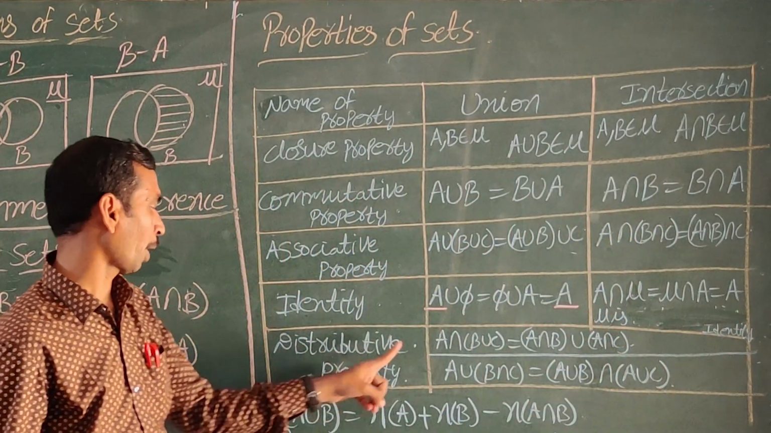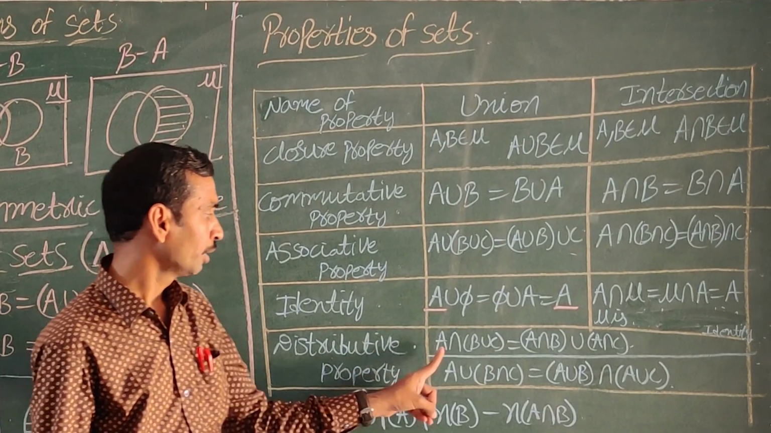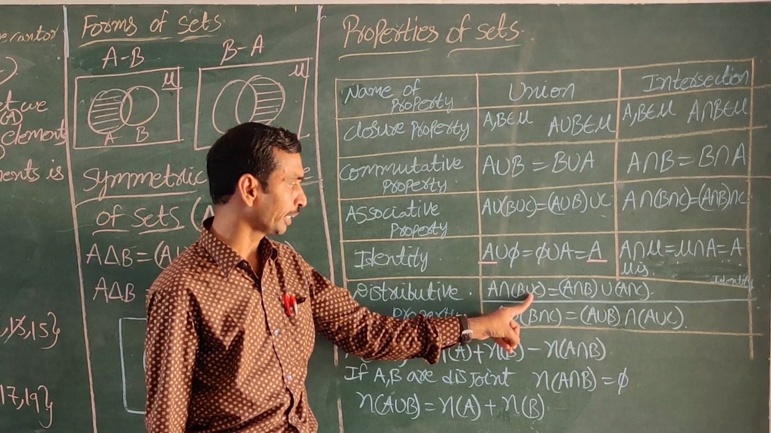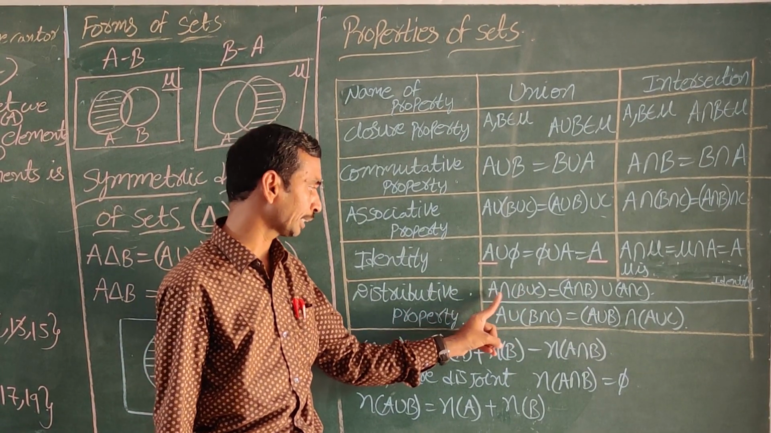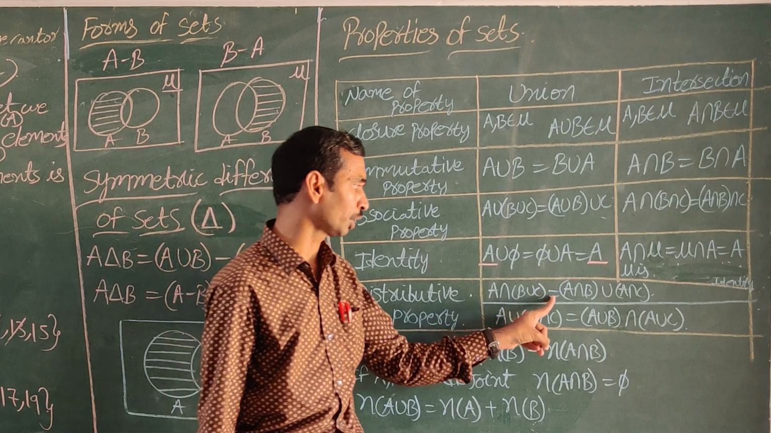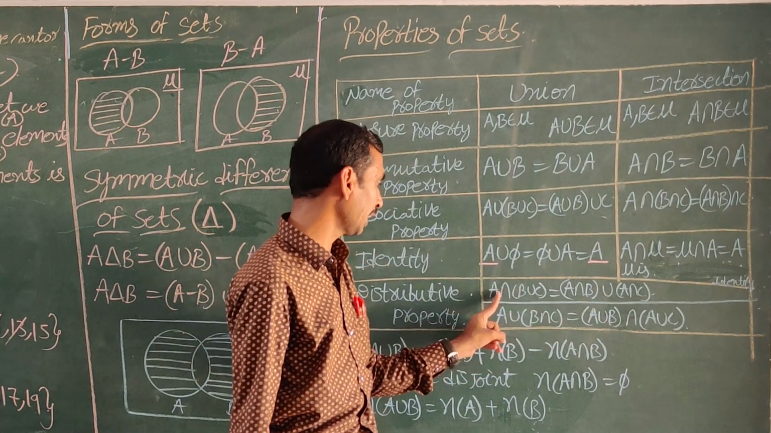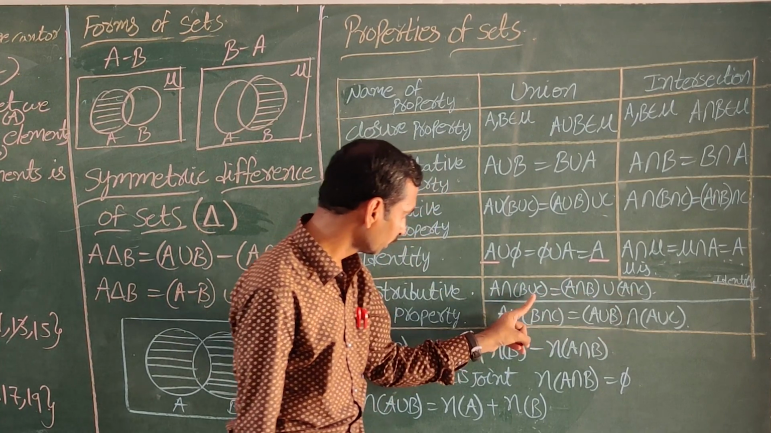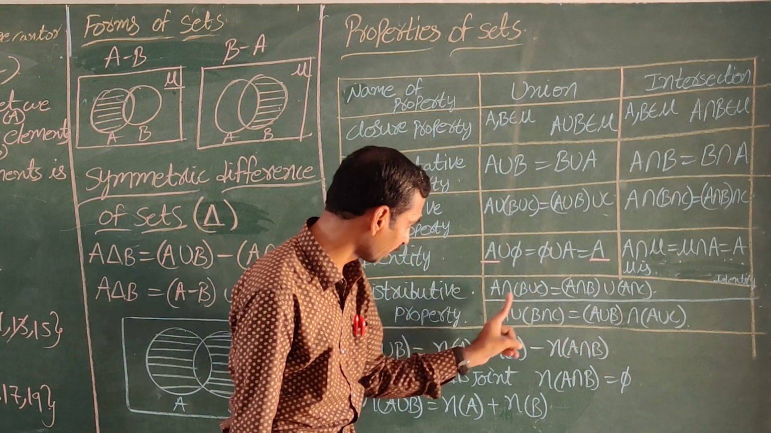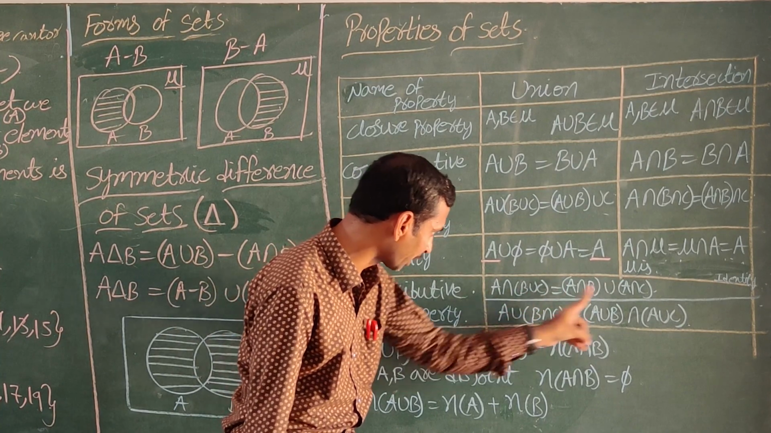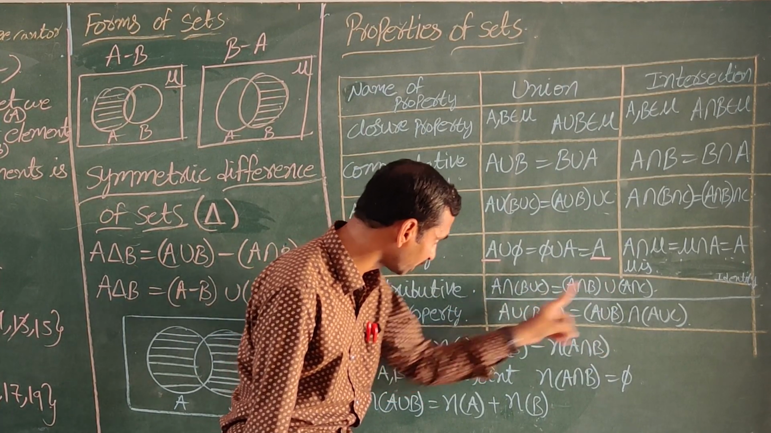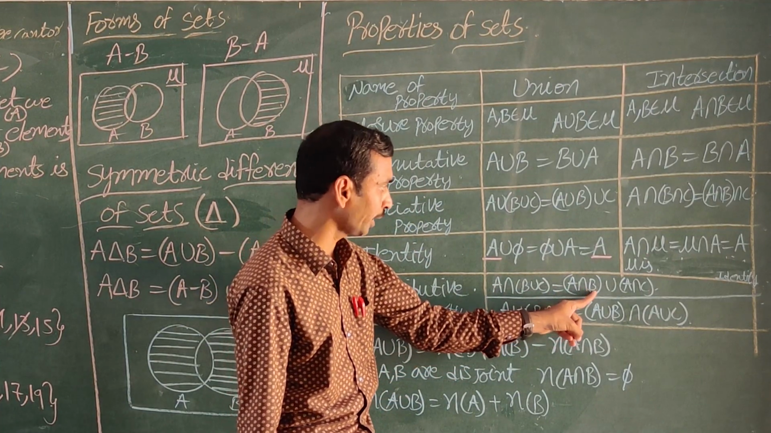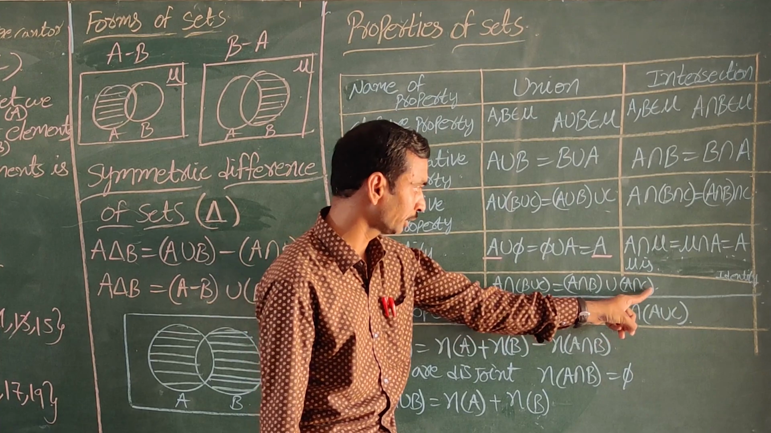Next, distributive property. In the distributive property, at a time we are getting both the intersection symbol and the union symbol. A intersection B union C is equal to A intersection B, A intersection for the first set and A intersection for the second set. The inside symbol is coming outside: A intersection B, and union is coming outside, and A intersection C. A intersection B union C is equal to A intersection B union A intersection C.